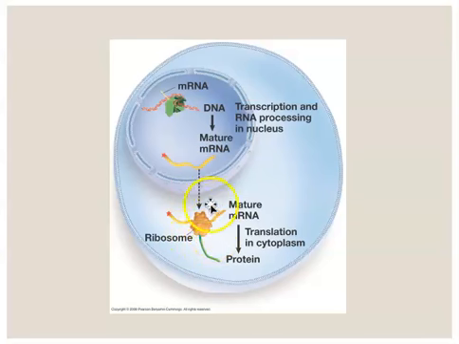In the drawing, they're only showing us one ribosome attaching to the mRNA, but remember, multiple ribosomes are going to translate this mRNA. We're going to get multiple copies of the protein that this mRNA codes for during translation. As long as that mRNA exists, it will be translated.